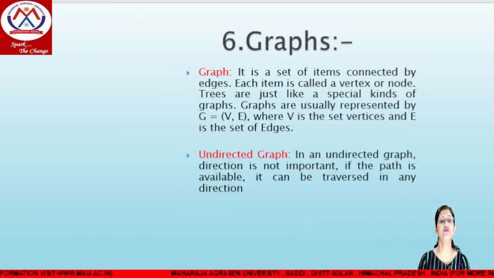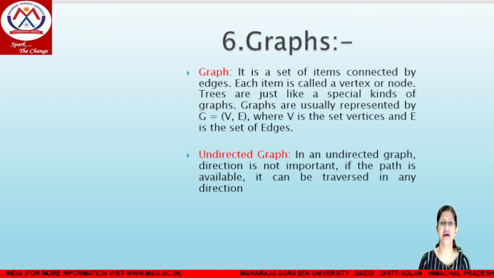So the next type of data structure is graph. A tree can be a graph, but a graph can't be a tree. A graph is generally a collection of vertices as well as edges. Means a graph is a set of vertices and edges, and it can be of different types. For example, undirected graph, weighted graph, directed graph, self loop, multiple graph, parallel edges in the graph.